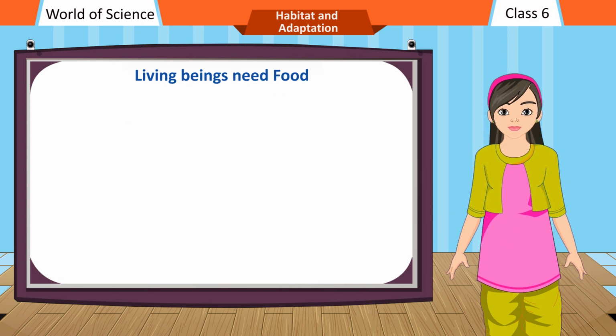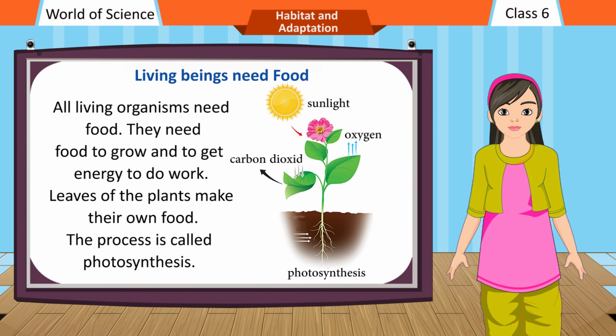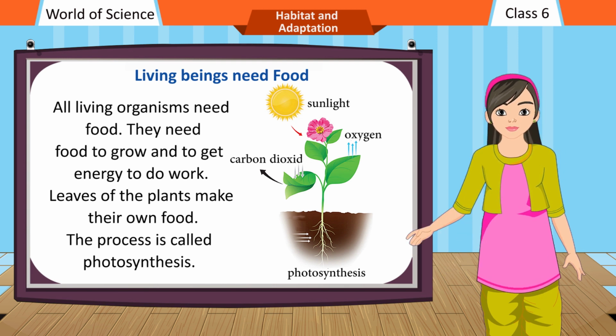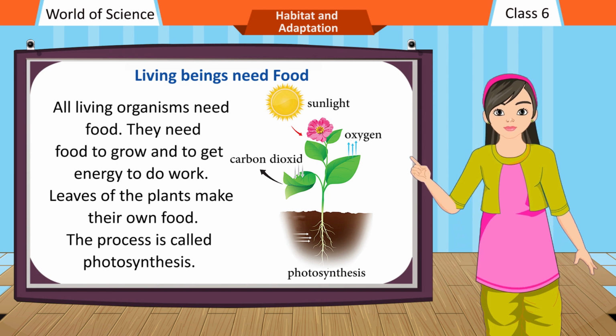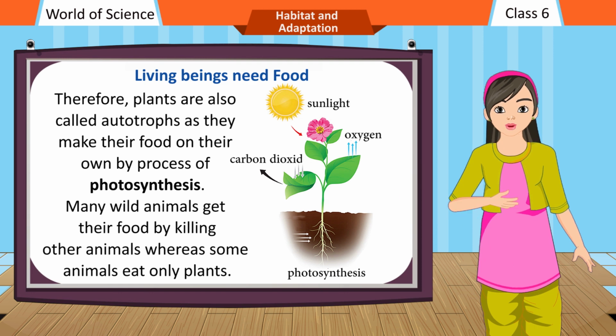Living beings need food. All living organisms need food. They need food to grow and to get energy to do work. Leaves of the plants make their own food. The process is called photosynthesis. Therefore, plants are also called autotrophs, as they make their food on their own by process of photosynthesis.